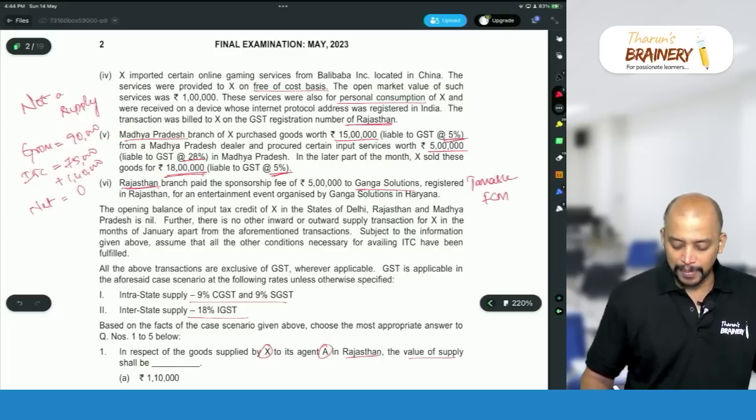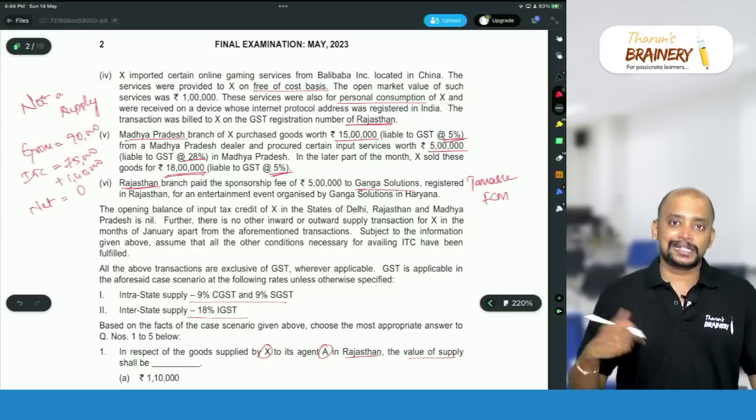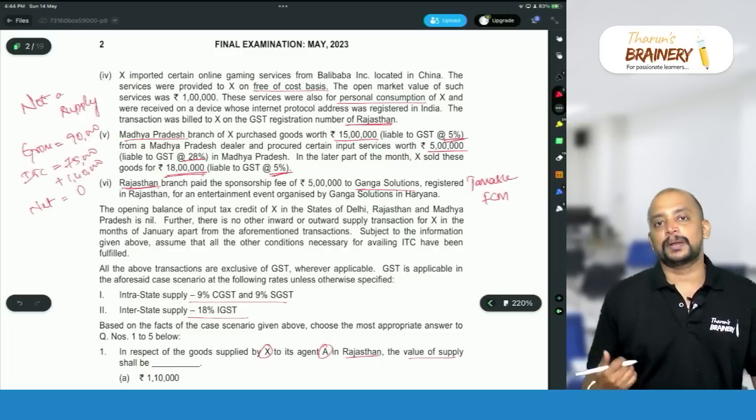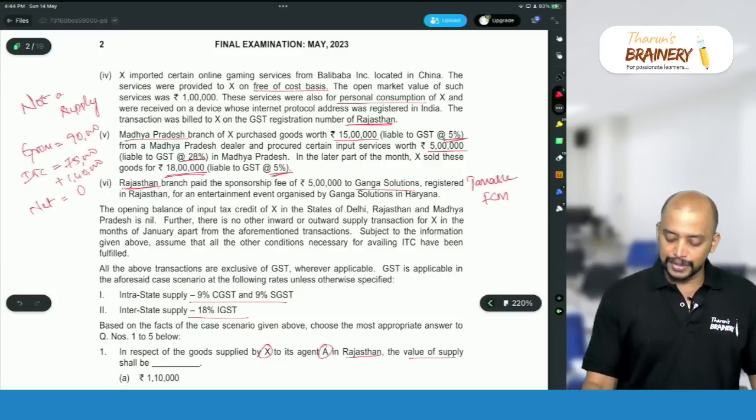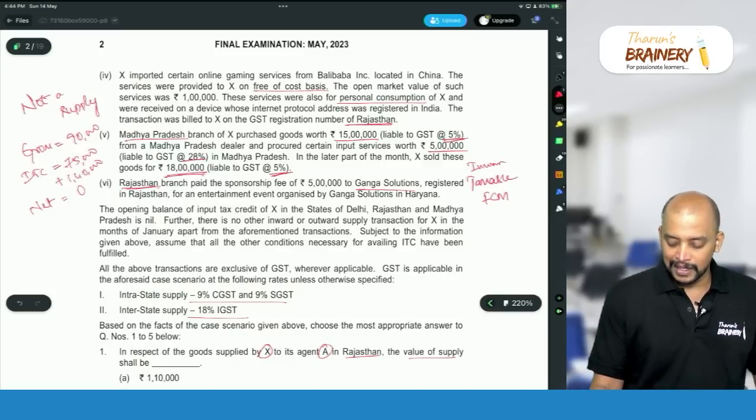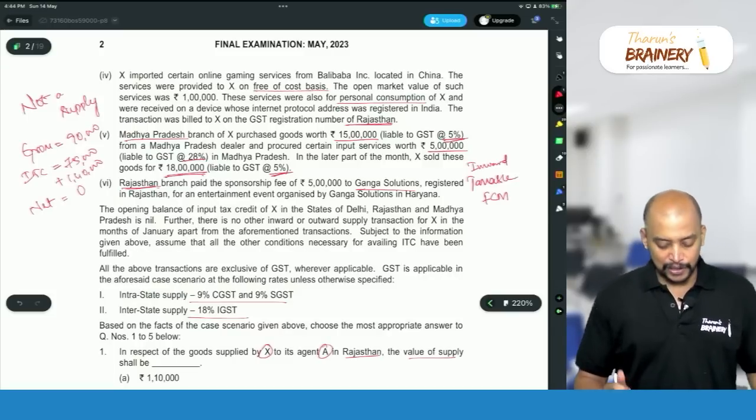And is it inward supply or outward supply? For X, it will be inward supply, because X is making the payment. So therefore it is an inward supply. Okay. That is with respect to this transaction.